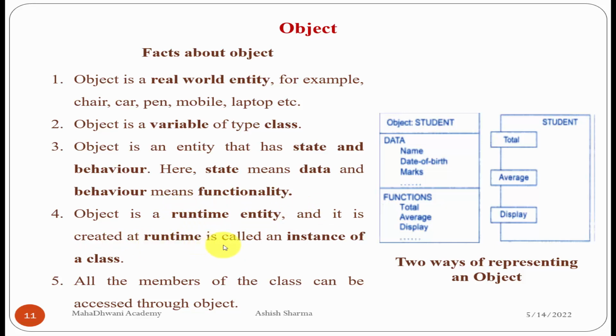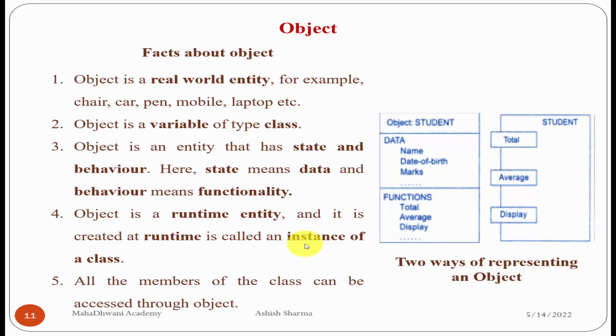So an object consumes memory at runtime and is called an instance of the class, because we have two phases of execution of the program. Number one, compile time phase. Number two, runtime phase. So the object, after compile time, will consume the memory at runtime, and this memory consumption is only for a small time duration, only for milliseconds.